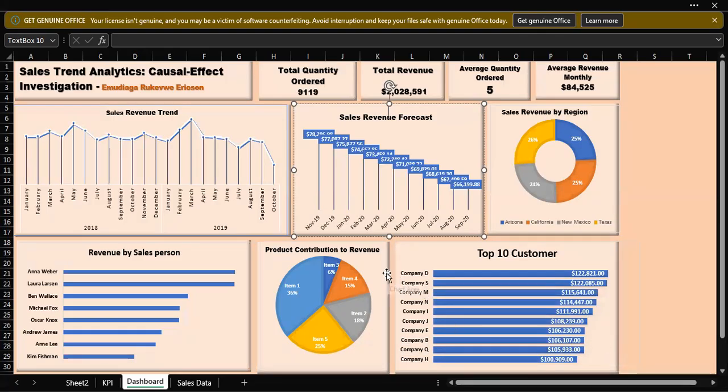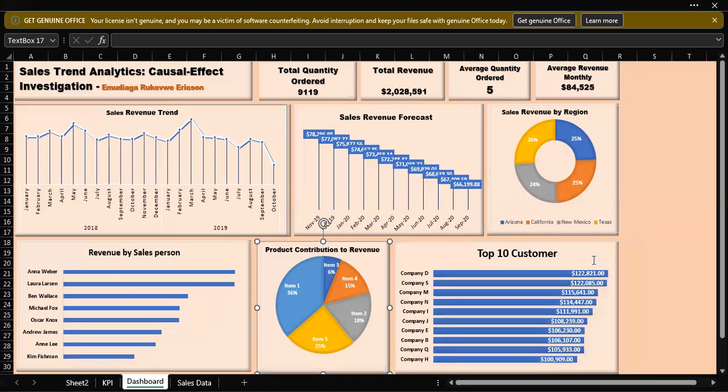So by encouraging the company to employ the sales services of Anna, Laura, and Ben, we also advise the company to focus on marketing item 1, item 5, 2, and also possibly item 4, leaving out item 3.